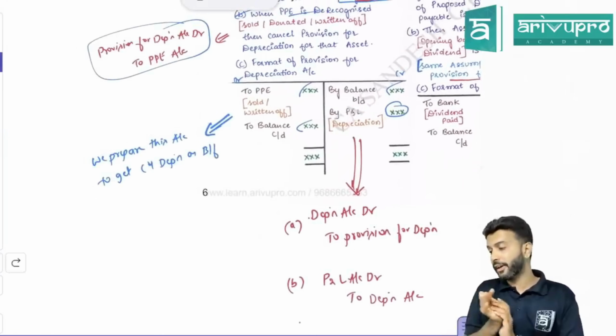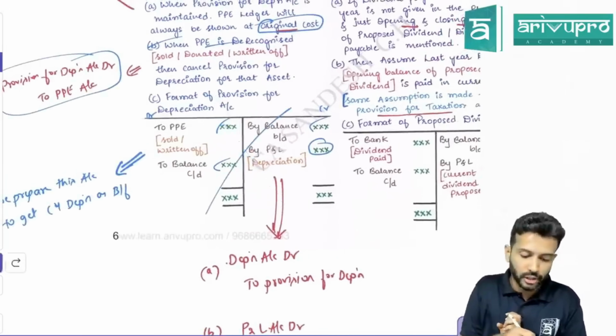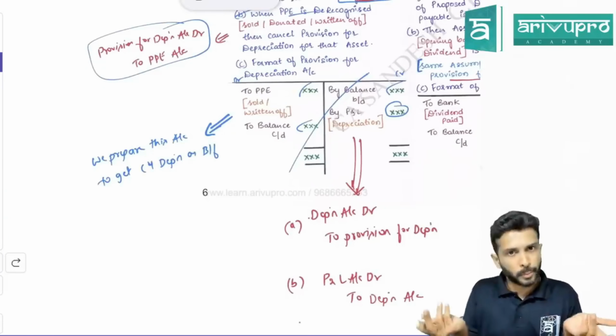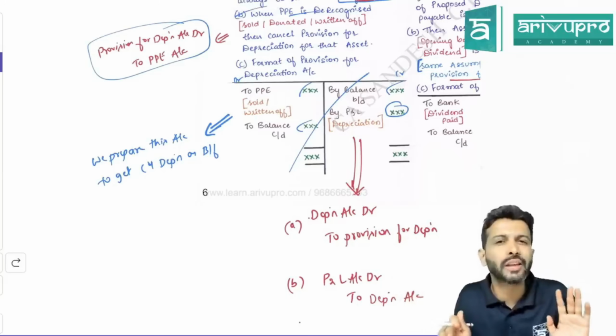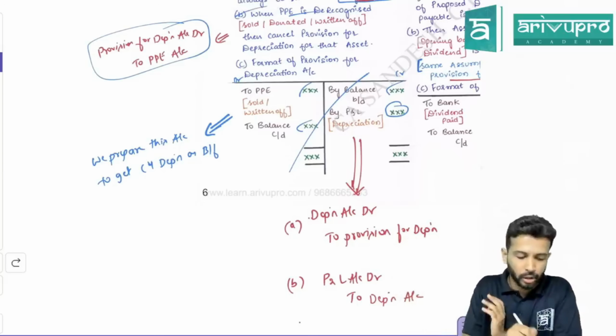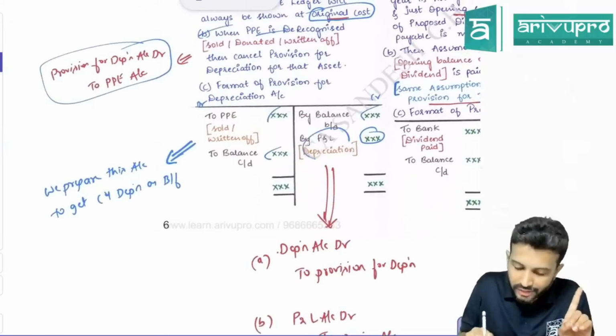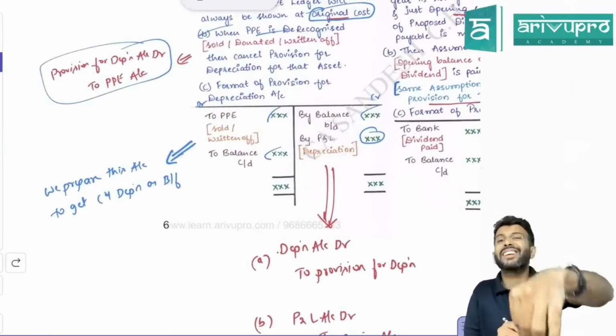That means if they have given the current year's depreciation, we need not prepare this account, sir. Yeah. Because even if you prepare, all the components are anyway given. You can prepare it, but no useful thing will come out of that ledger. I'll prepare it in one of the problems and I'll show you. So usually again we prepare this ledger only to get the current year's depreciation.